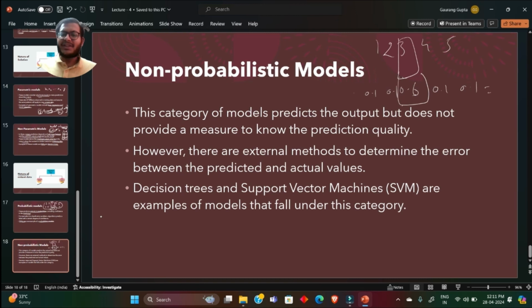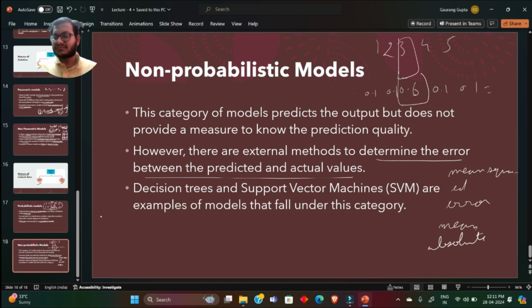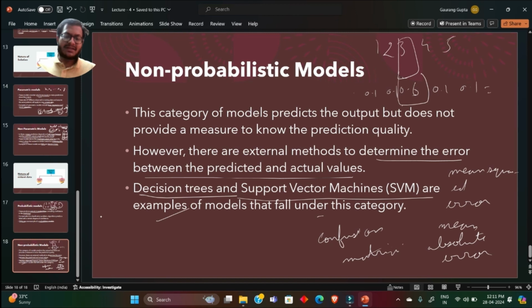There can be some external methods which we can use to determine the error between actual values and predicted values. One of the external methods used is mean squared error, mean absolute error, confusion matrix, and so on. Some examples of these are decision tree and support vector machines. They fall under this category.